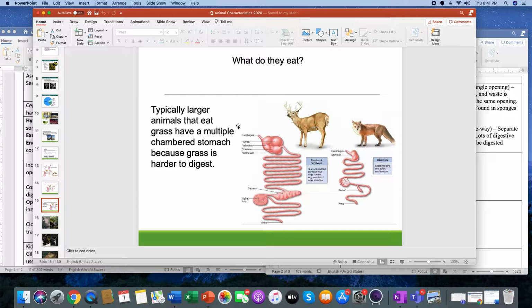Our body doesn't break it down that well because we don't have a 4-chambered stomach. We don't have long intestines compared to the fox. The fox typically eats meat. Maybe it eats grass sometimes, but what it mostly consumes for energy is meat. So you need to know that deer typically have a longer, bigger digestive tract because plant material takes longer to digest.